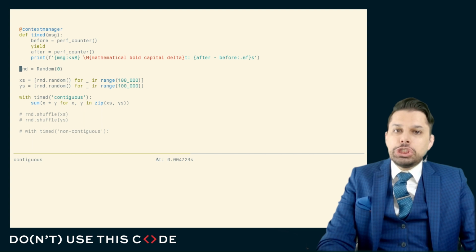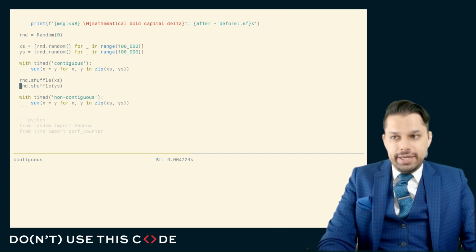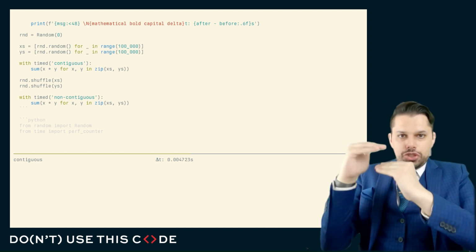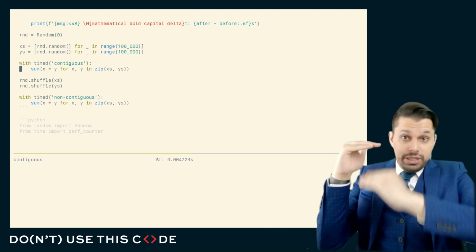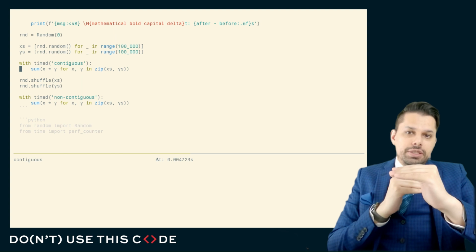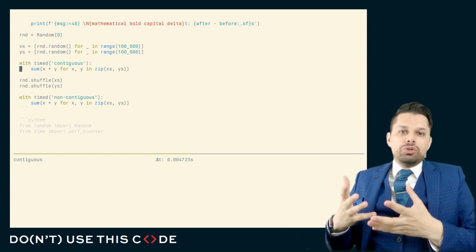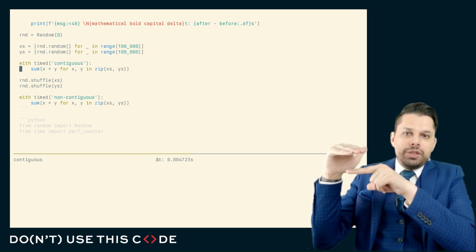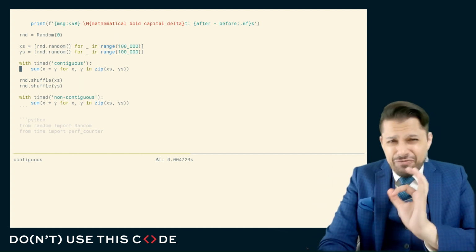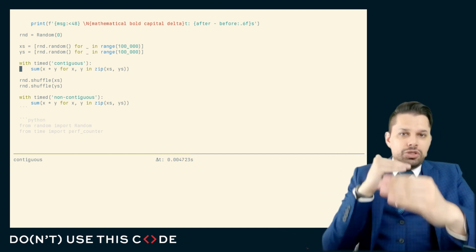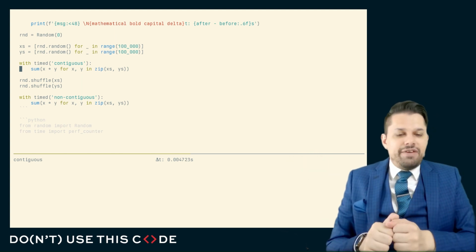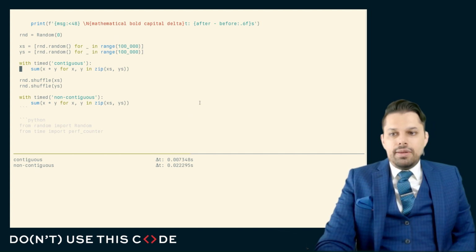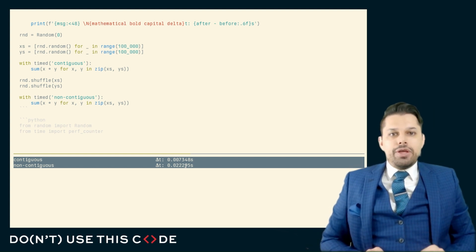But if we shuffle the values, we may anticipate seeing a slowdown in this code. The reason is that the values are shuffled now; the references are still contiguous, but the actual data will become discontiguous. When we're performing an operation, we can no longer do optimistic memory loads, where the next item has already been loaded into our cache line. And for a large enough structure, we might end up having to do a lot more memory loads just because all of the values can't fit into cache. So just shuffling this data, you can see here, led to a 3 times slowdown.